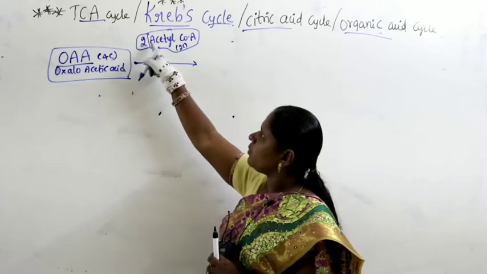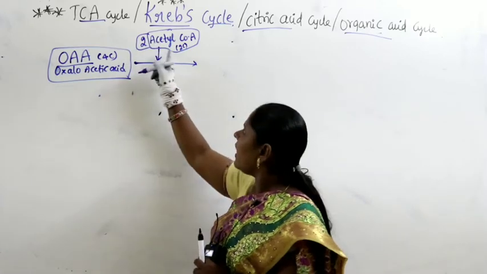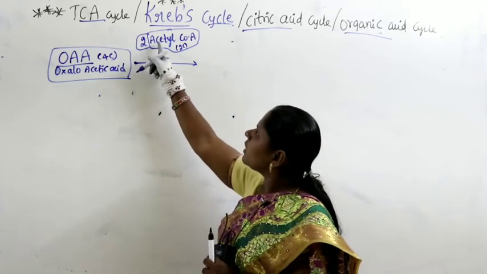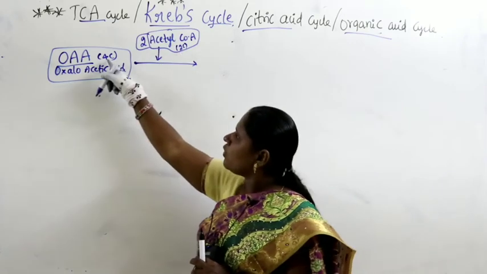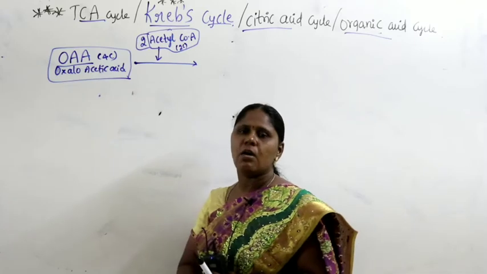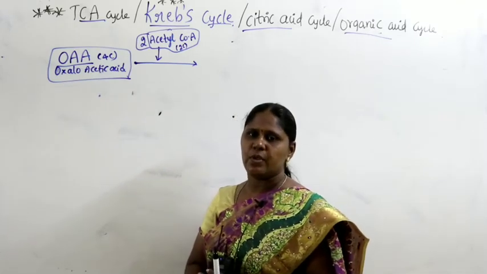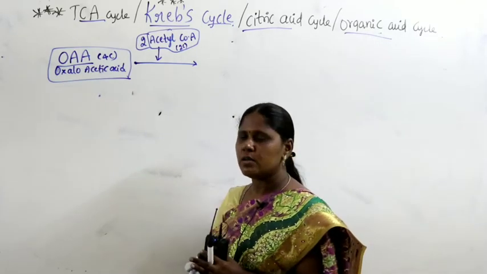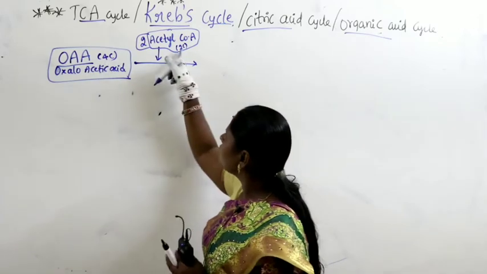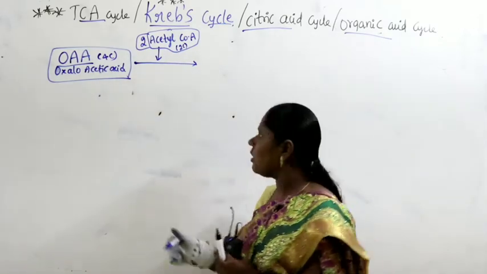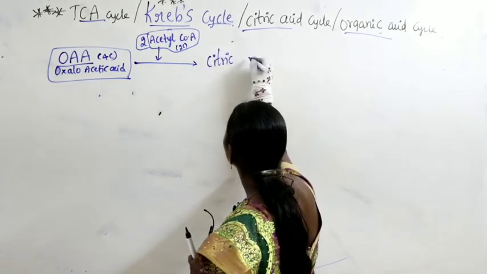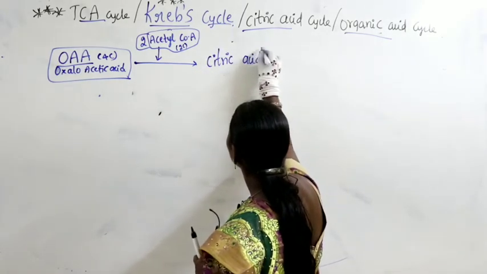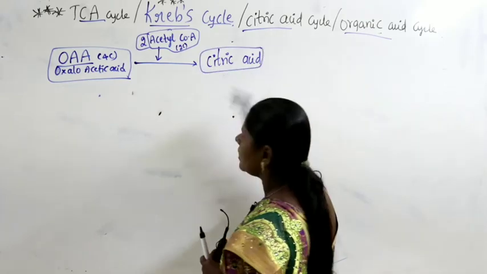The link reaction end product is acetyl CoA having 2 carbons, added with the 4 carbon compound called oxaloacetic acid. So what is the product produced here? 4 carbons plus 2 carbons, 6 carbons. The compound produced here is nothing but citric acid.